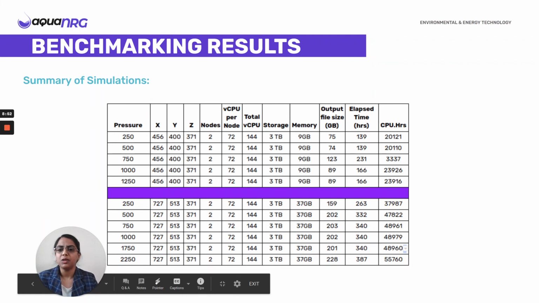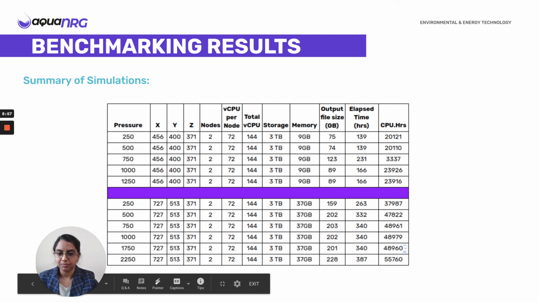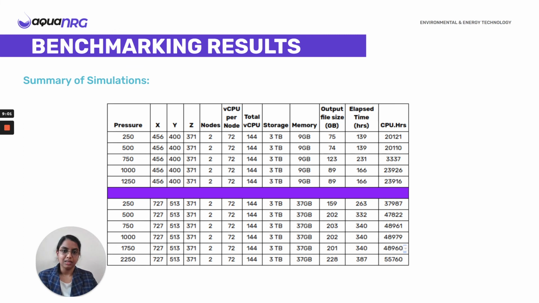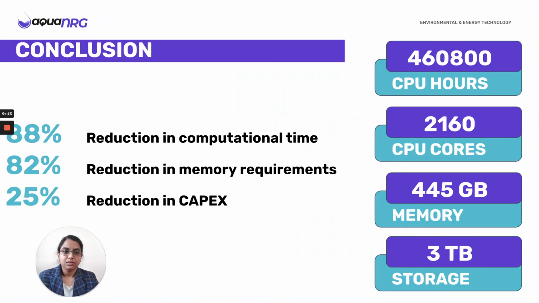So here is just a summary of the simulations that we ran on both the small geometries and the large geometries. So this gives the different pressure differences that were applied, the size of the output files, the time the simulations were run on the multi-node architecture, and the total CPU hours. So we had actually run around 460,000 CPU hours. We used 2160 CPU cores, 445 gigabytes of memory, and then 3 terabytes of storage.